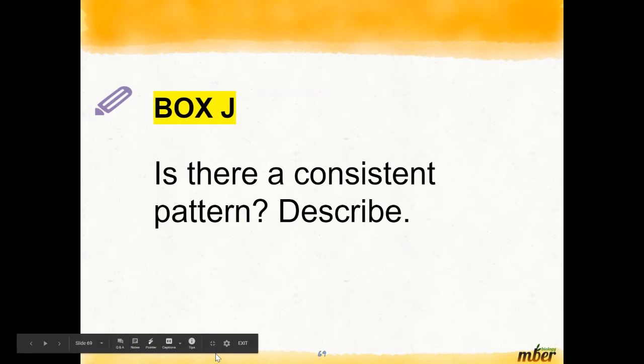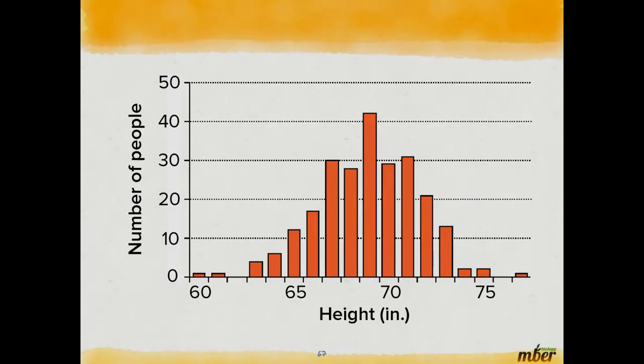So box J, is there a consistent pattern? Describe it. What's the pattern? What is that word I used a couple of times when looking at this? Okay.